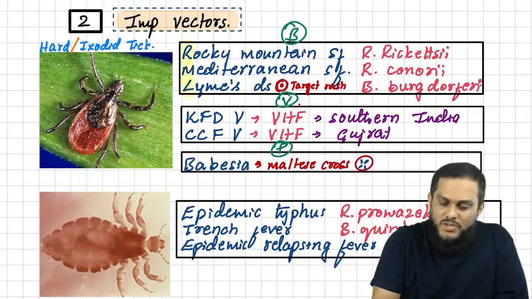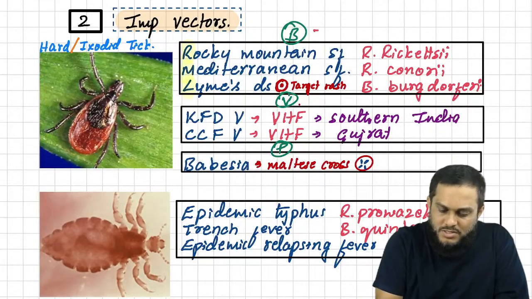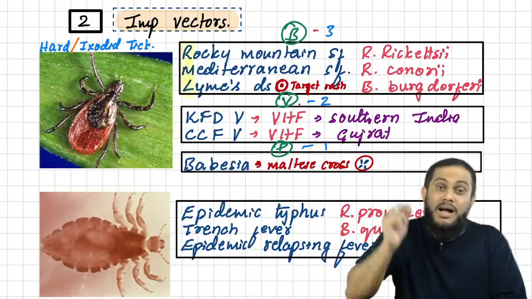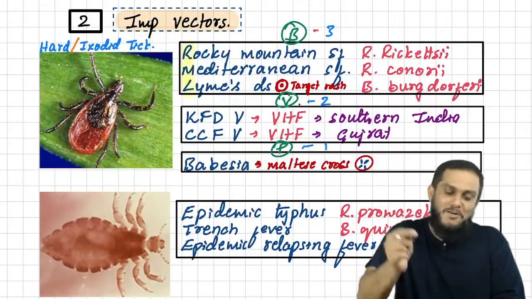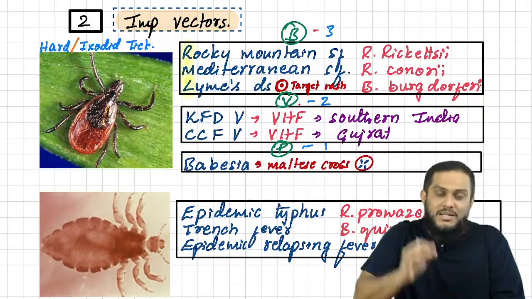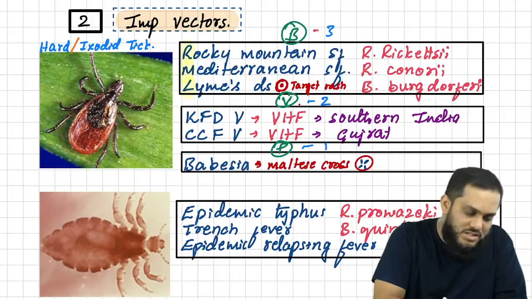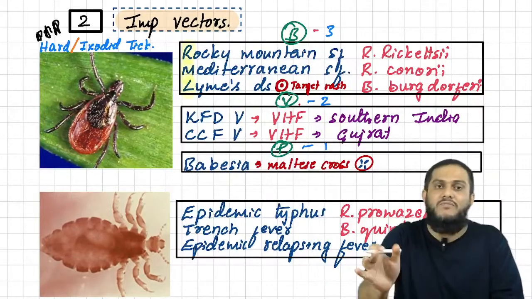Now remember, three bacteria, two viruses, and one parasite. See, I'm highlighting so much because it is that important. Very, very important. So never forget diseases transmitted by the hard tick. Sir, I can put 3 stars. Most commonly asked. Very, very important.